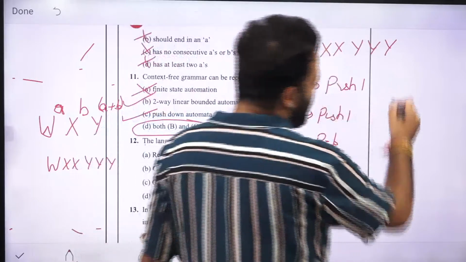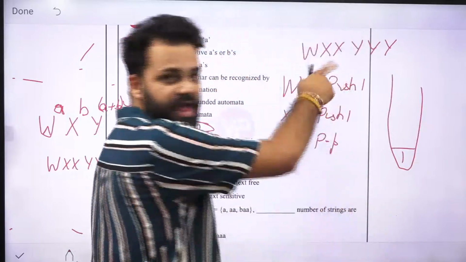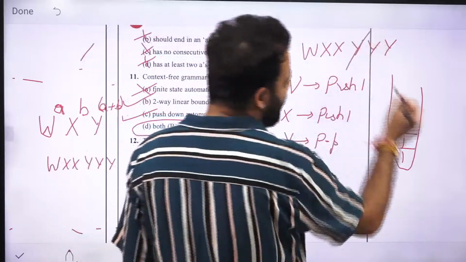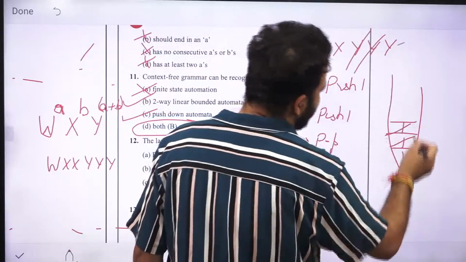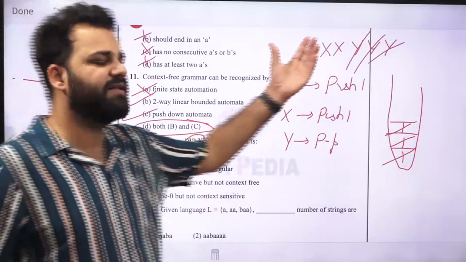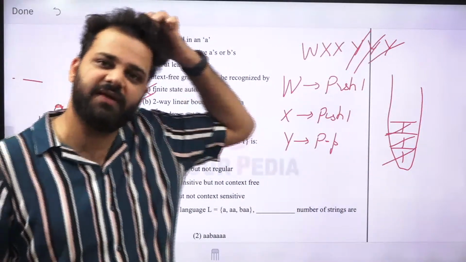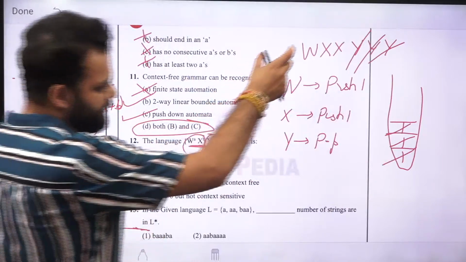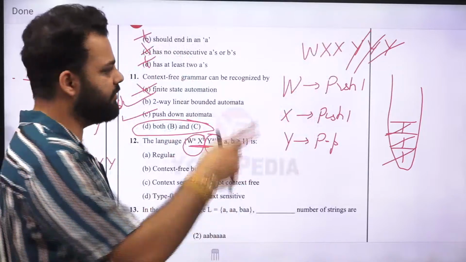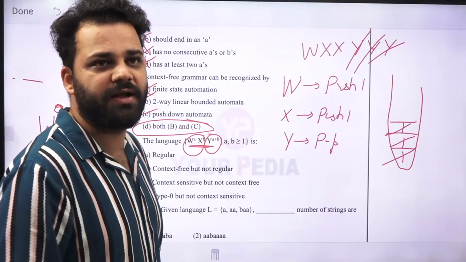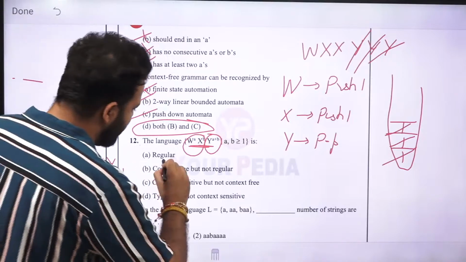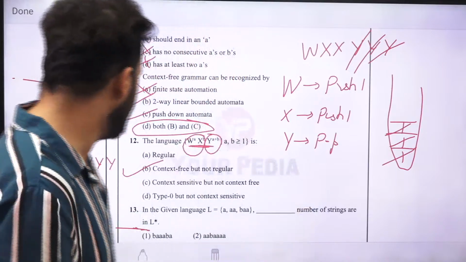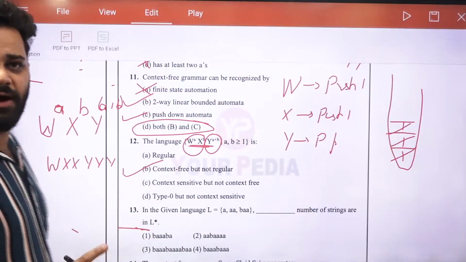So whenever a W comes, we will push 1 into the stack. For X, push 1 into the stack. For the other X, we will again push 1. For the first Y, we will pop 1. For the second Y, pop 1. For the third Y, pop 1. When the stack gets empty and the string is completed, the string will be accepted because it is part of this language. So this language needs one stack in order to make the comparison. This means it is a context-free language but not regular, because finite automata will not be able to do this. Any doubts till now?